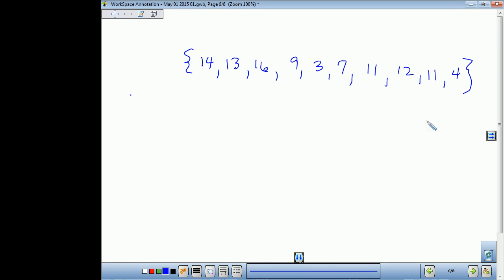This is the exact data that's on your sheet. And this data represents the amount of a substance found in a patient's blood at consecutive doctor's visits, and it's measured in milligrams. So here is all our data. Step 1 in finding standard deviation is to find the mean. I would like you to take your calculator, go into stats, enter this data into L1, and then calculate the one variable statistics. And I want you to find the average.